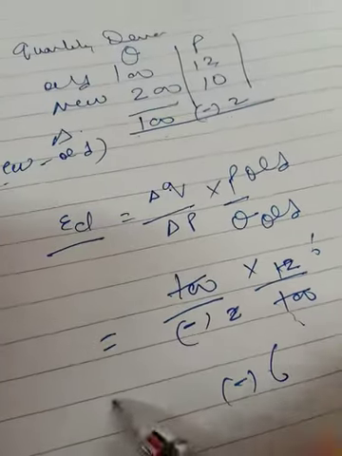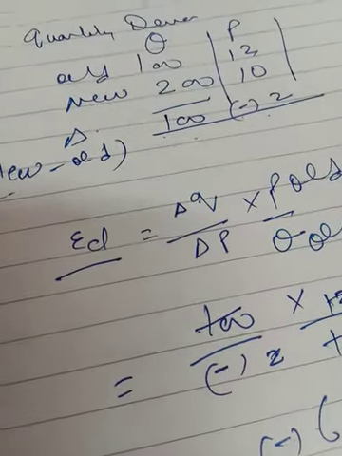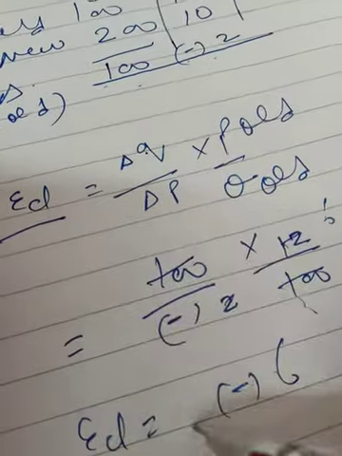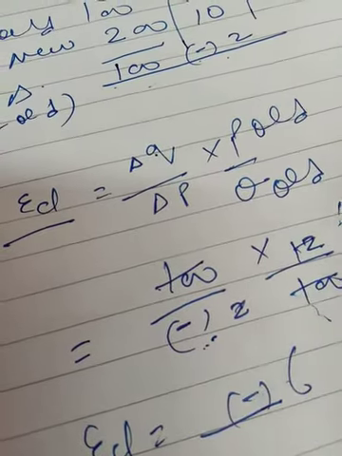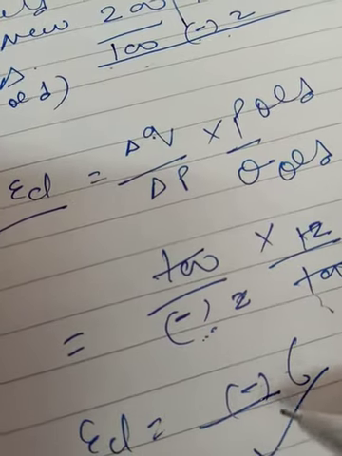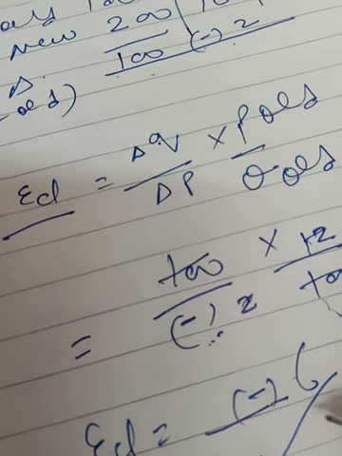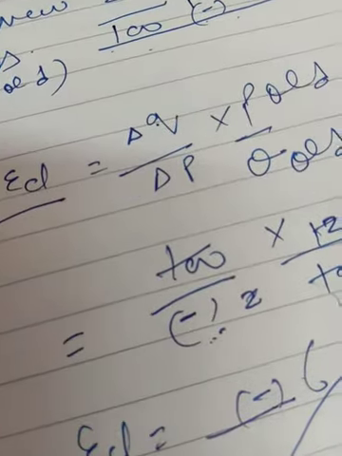So elasticity of demand always comes out negative. That is the point regarding elasticity of demand, because there is an inverse relationship between price and quantity demanded. That is why it always comes out negative. If it is a negative term, you have to write minus over there. Fine, so that is minus 6. But if you are not writing minus and just write 6, that will be okay, because many times minus is ignored, as we know that elasticity of demand is always negative.